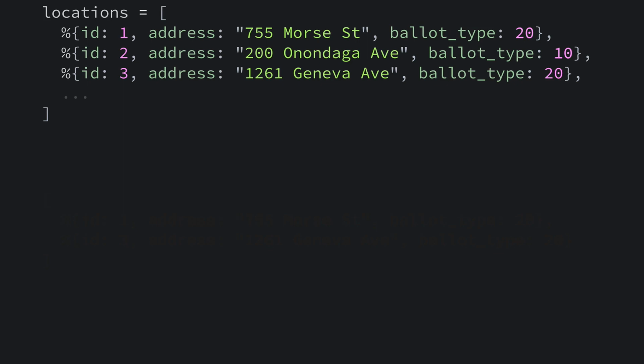Or how about this? What if I asked you to count the number of locations by ballot type? In other words, taking this list and transforming it into a map where the keys are the ballot type, and the values are the number of locations that use this ballot type.